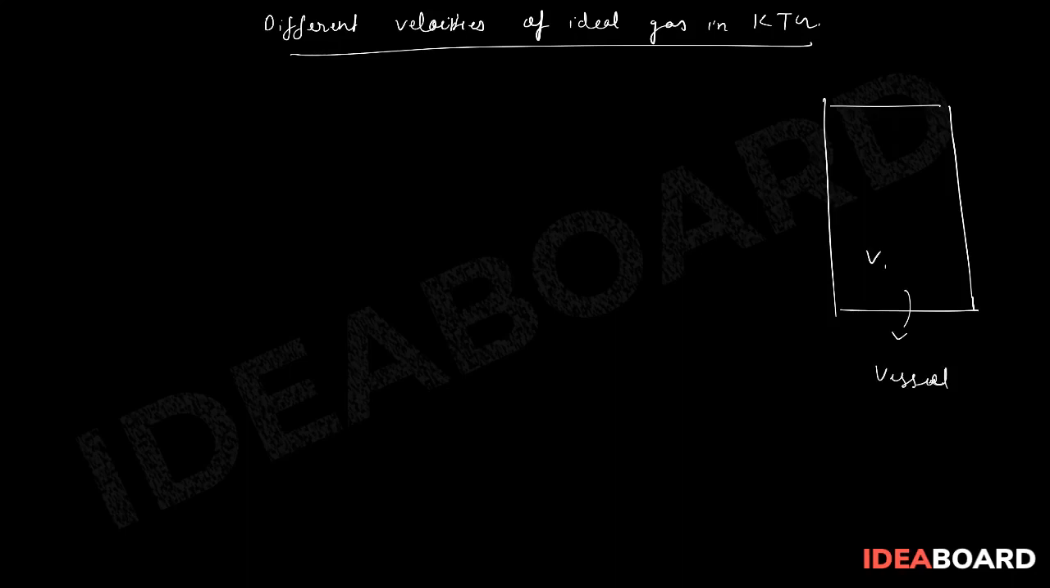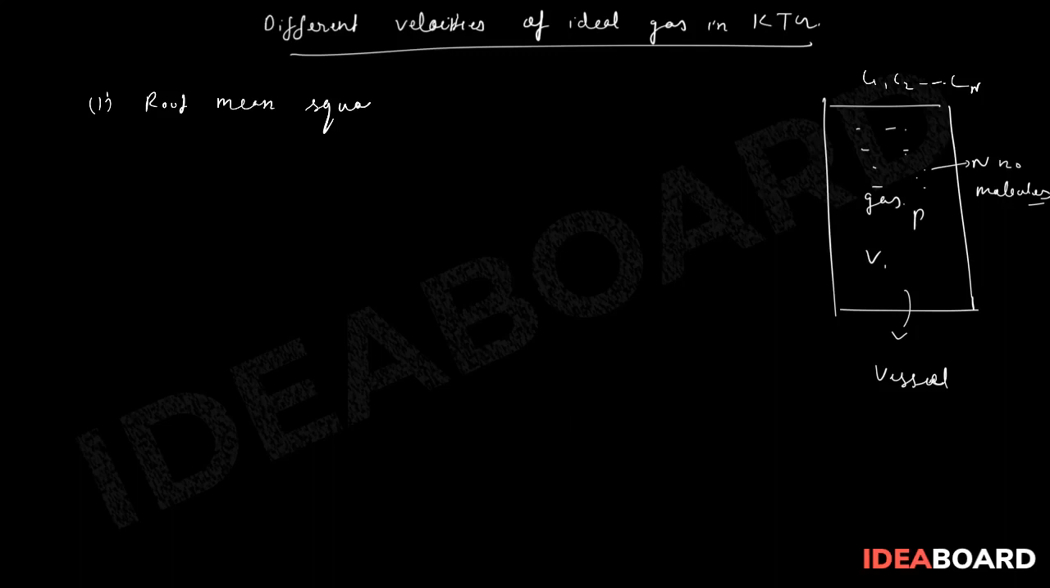which has volume V, gas has pressure P, gas has let's say n number of particles, n number of molecules, which are having random velocities c1, c2 and up to cn. So now first velocity is root mean square velocity,